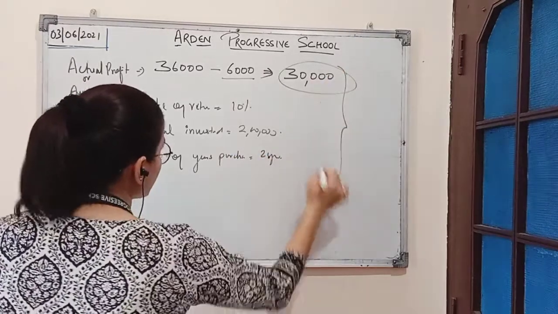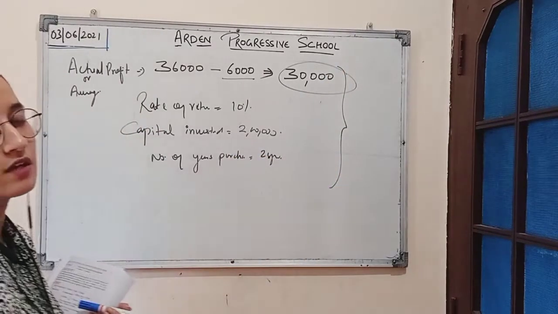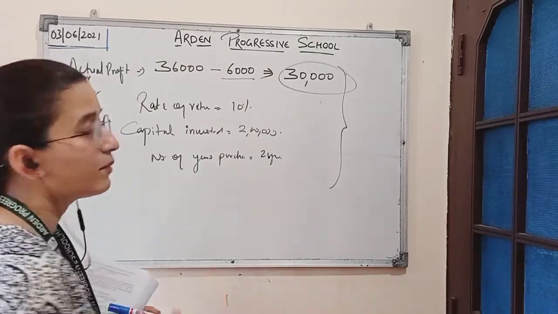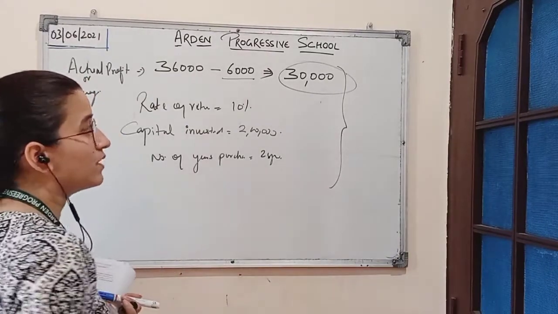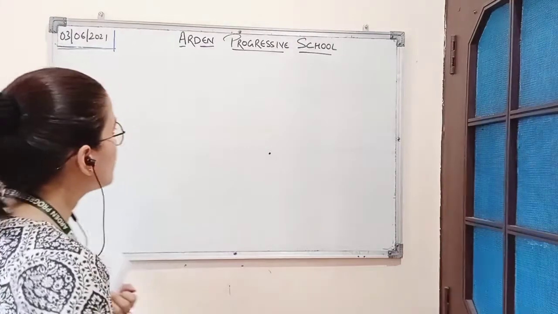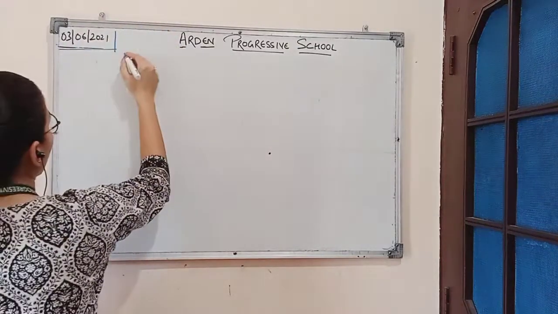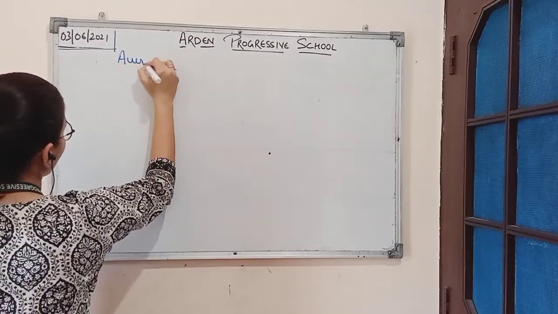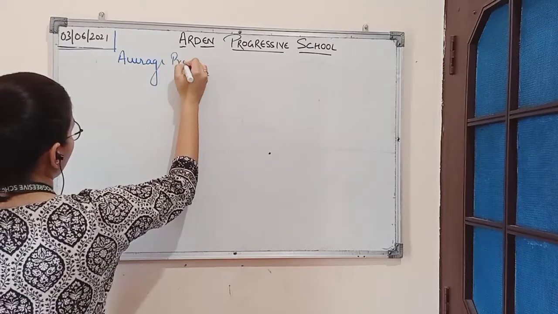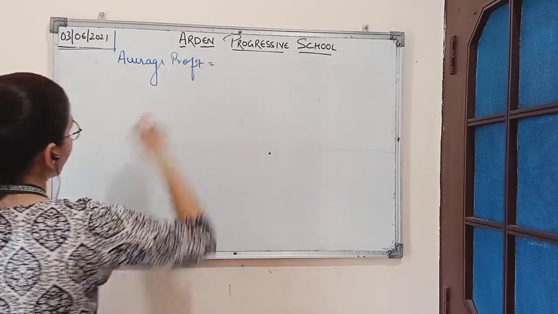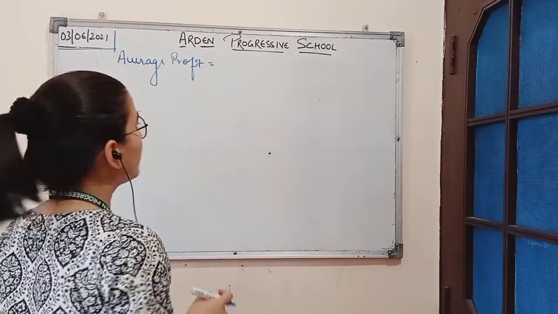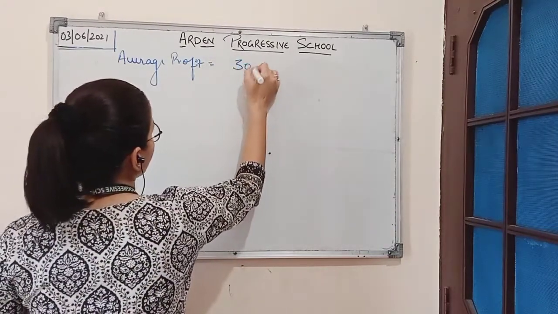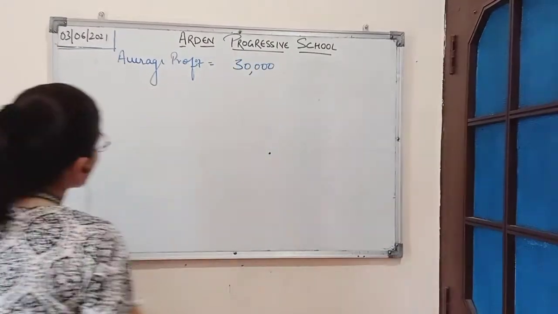By this information we can easily calculate the value of goodwill by putting in the respective formulas. Now coming to the solution part, first we will write average profit, which we have calculated by deducting the remuneration amount from net profit. It was 30,000.